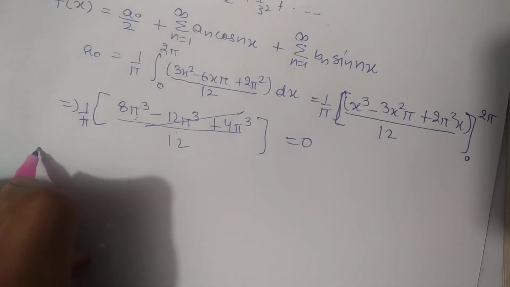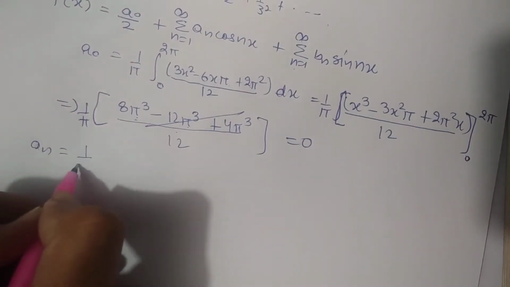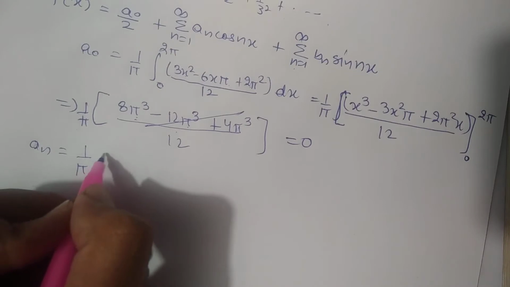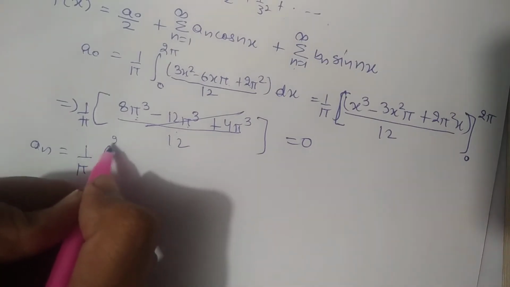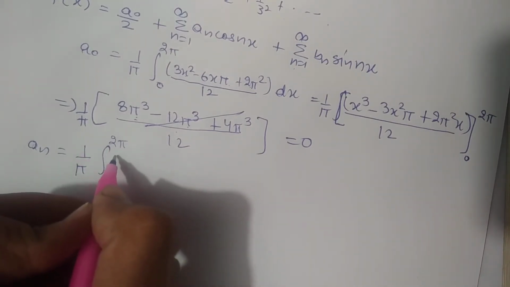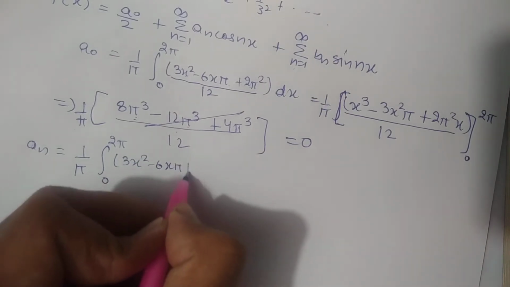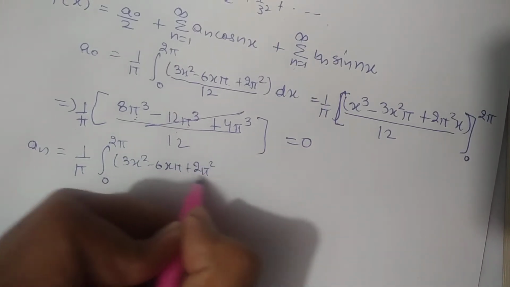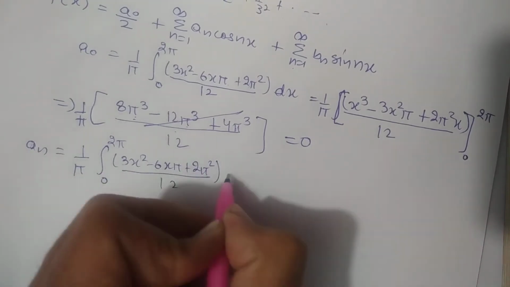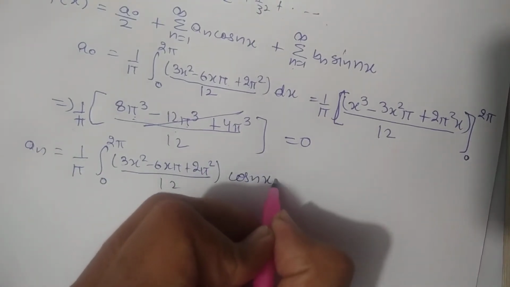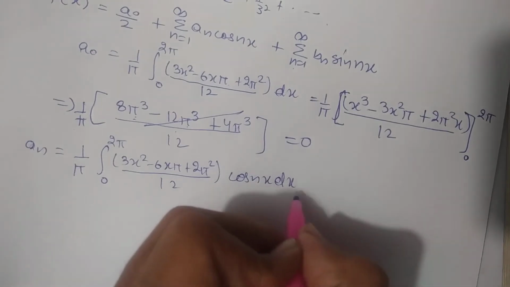Now calculate the value of an similarly, by taking 1 by pi and integrating the function from 0 to 2 pi, and the function is 3x square minus 6x pi plus 2 pi square, divided by 12, with respect to cos nx, as that is the general formula to find the coefficient.